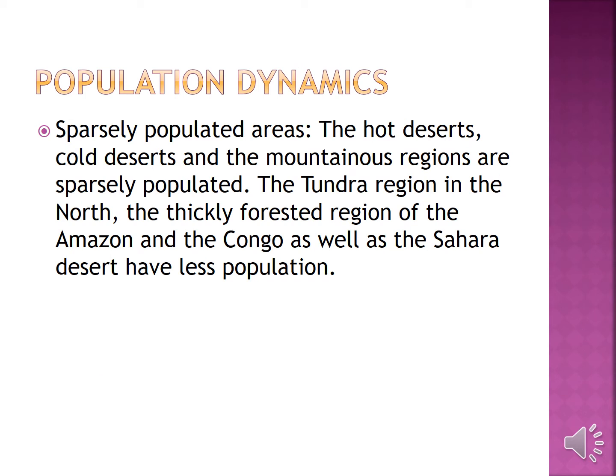Sparsely populated areas. The hot deserts and cold deserts and the mountainous regions are sparsely populated. The tundra region in the north, the thickly forested region of the Amazon and the Congo, as well as the Sahara Desert, have less population.